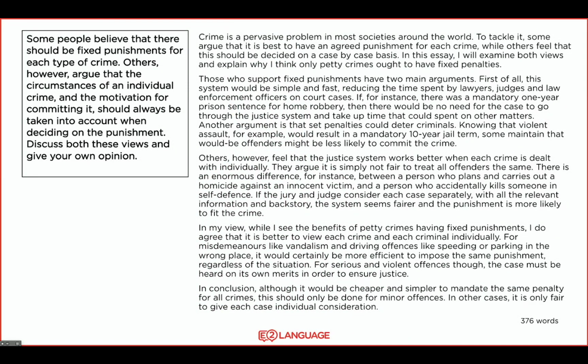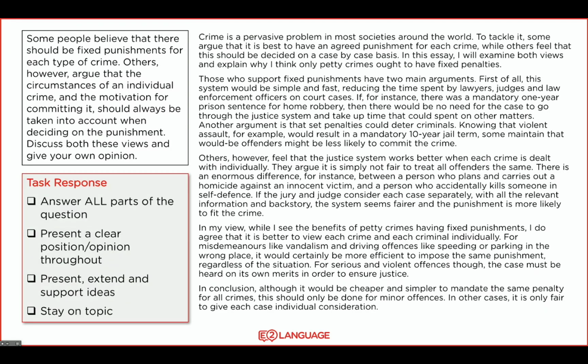You might want to pause the video and take a close look at this one here and have a look at how I've used different paragraph structures and how I've made sure that my opinion was clear throughout. And I also have discussed both views. If I look at it with regard to task response, I've answered all parts of the question. I presented a clear position or opinion throughout, my view. I presented, extended, and supported all of my ideas, which can especially be seen in the body paragraphs themselves. Most importantly, I've stayed on topic, okay?